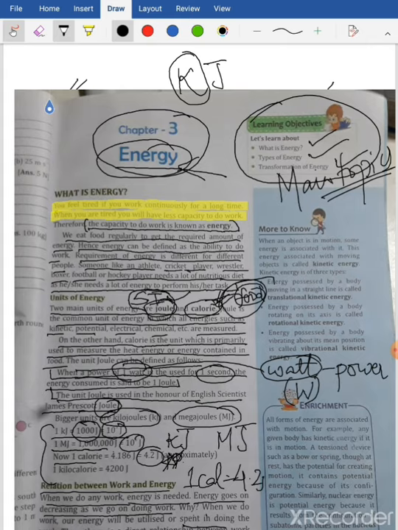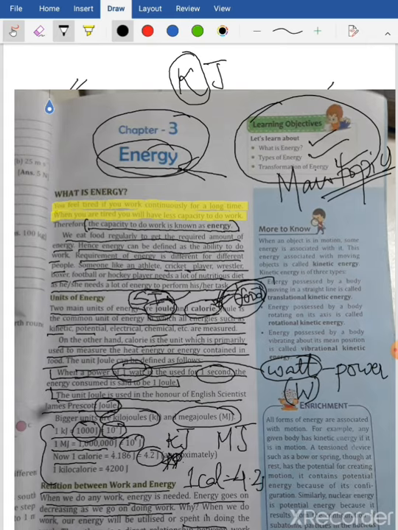We can say that work and energy are two sides of the same coin. So they are just like the two sides of a coin. A coin has a head and a tail, isn't it? Yes, so they are part of the same coin. Clear? So when you do work, you need energy. When you are spending energy, which means you are doing some work. So this is how they are related.